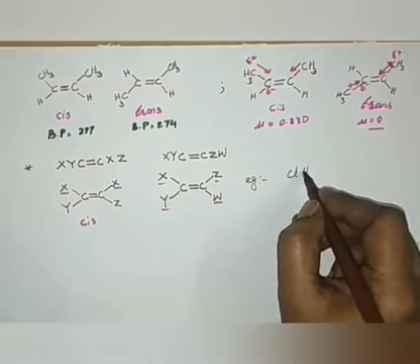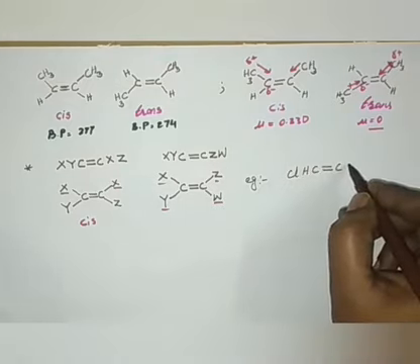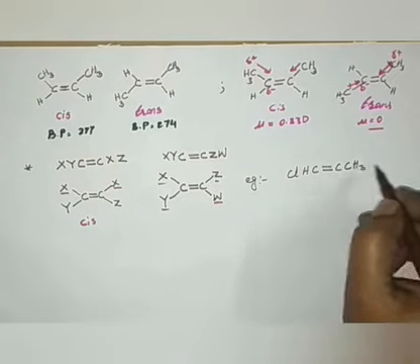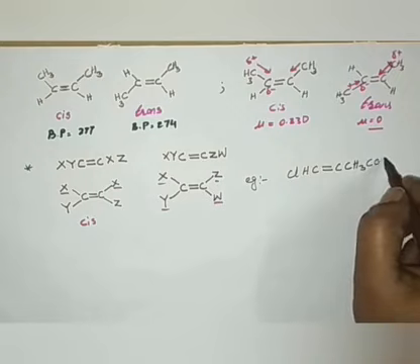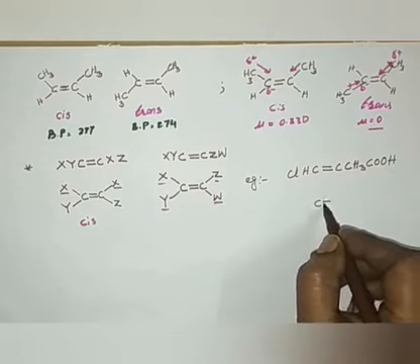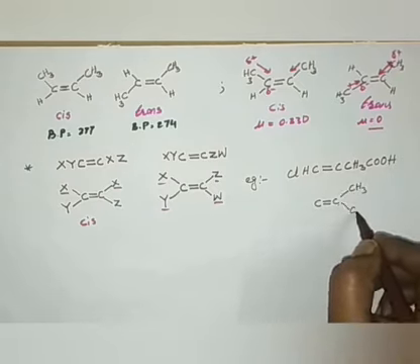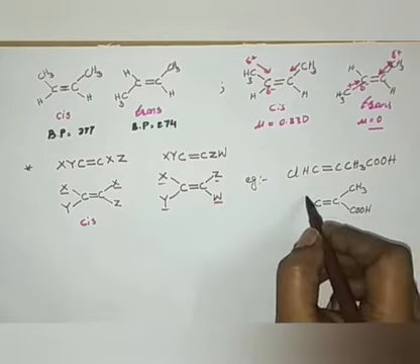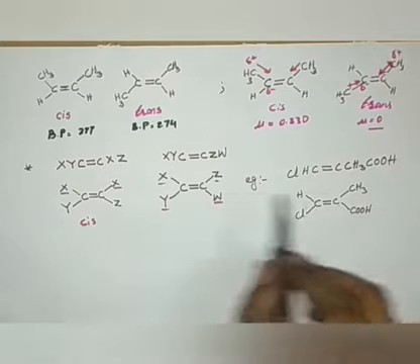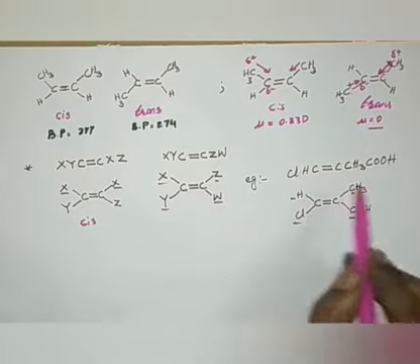For example, let me give an example. Chlorine, hydrogen, carbon. Some atoms I am choosing here, there is no compulsion. CH3, COOH. If I expand the same one, on one side there is a CH3 group and the other side is COOH. Whereas here also, one side hydrogen and one side chlorine. If you observe here, all the atoms or groups of atoms are different, but still I can give it.